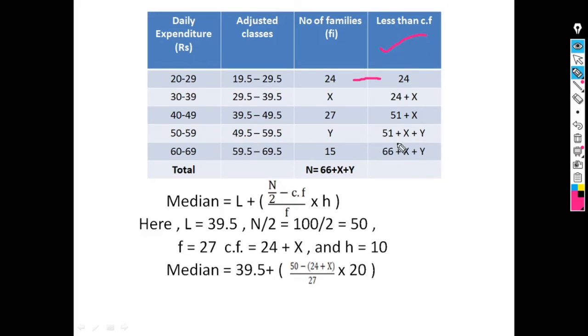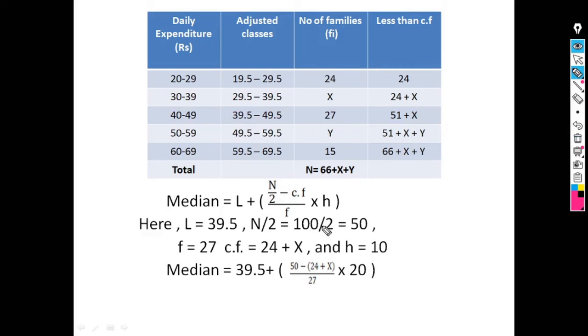51 plus 15 plus x plus y, that is 66 plus x plus y, and our median class is this class, 39.5 to 49.5. This is our median class. So just substitute the values of L, Cf and f. Here L means the lower limit of the median class, that is 39.5. N by 2 is, N is 100.